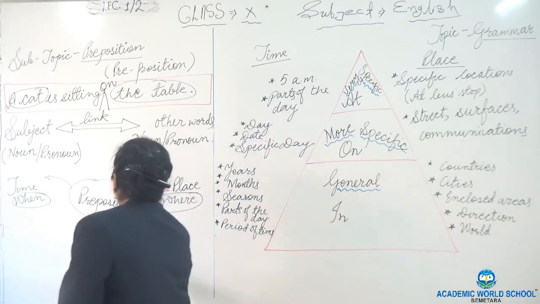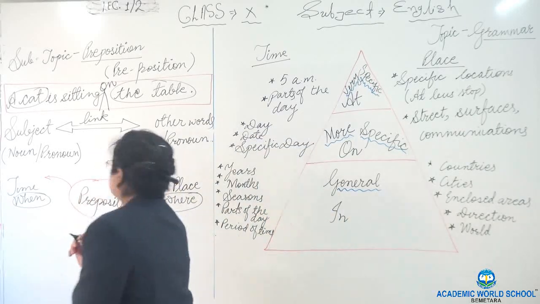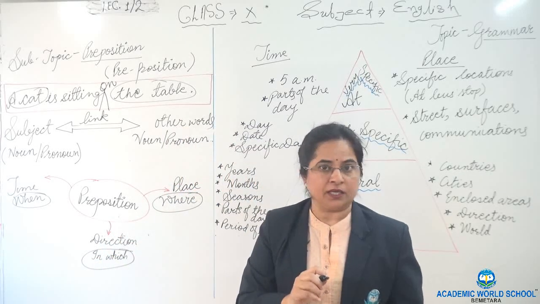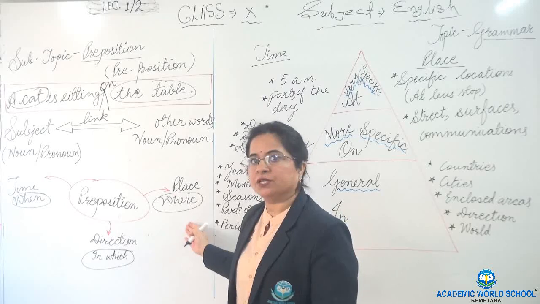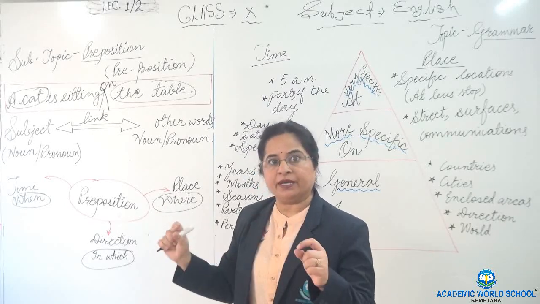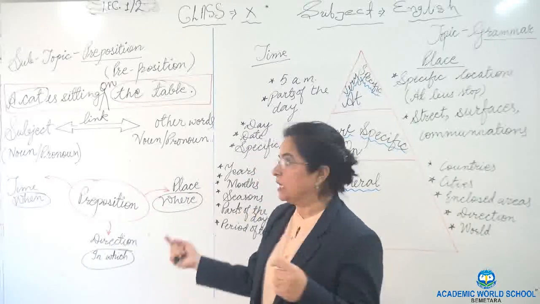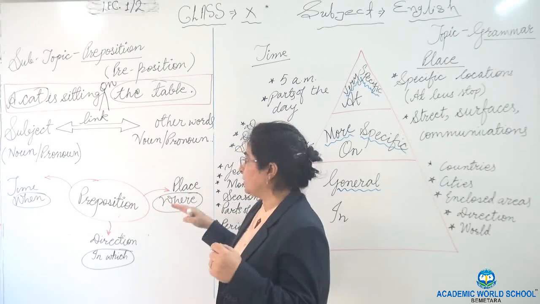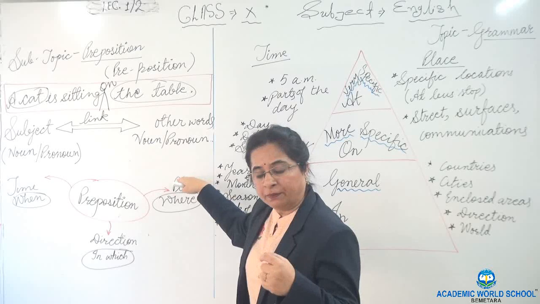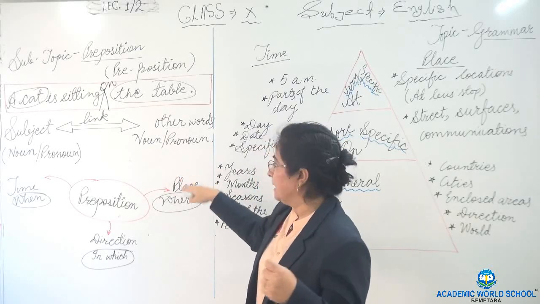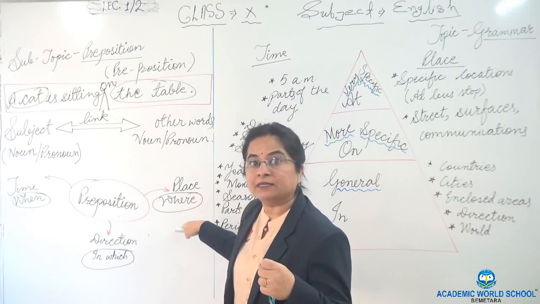Then the preposition of direction, which tells us in which direction. When you are filling in the preposition, make sure your question fits these. If you are putting a preposition of place, then your question should be where exactly.